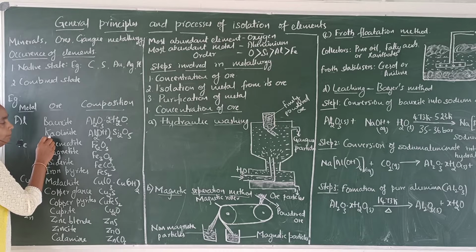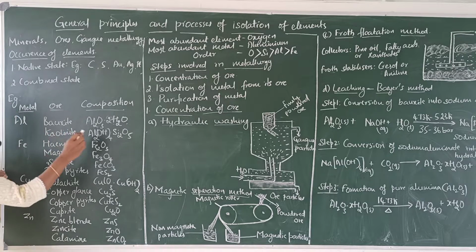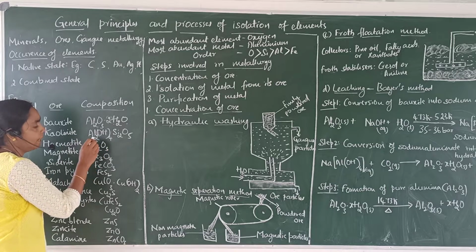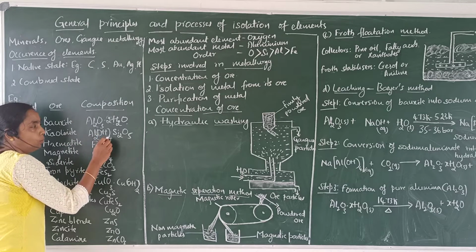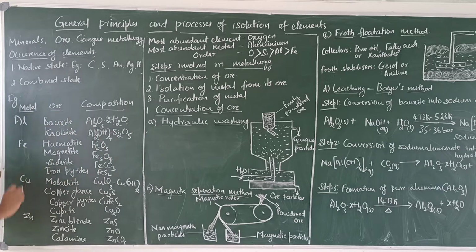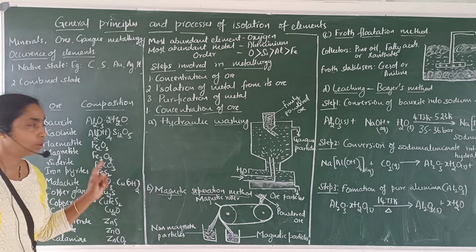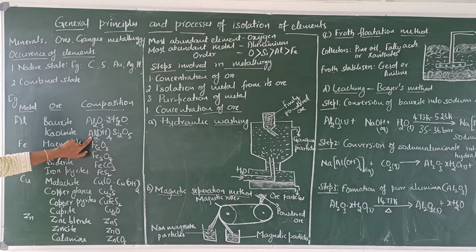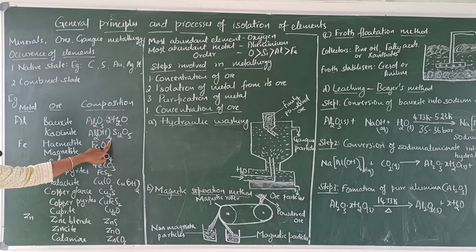Another ore of aluminium, kaolinite, it is one of the forms of clay and the composition of this kaolinite is Al2(OH)4Si2O5. To remember the composition of kaolinite, you can consider the number of aluminium atoms as standard. 2 aluminium atoms are there that you have to remember. Double of that, hydroxyl ions are there. 2 plus 2, 4. 4 hydroxyl ions are there.